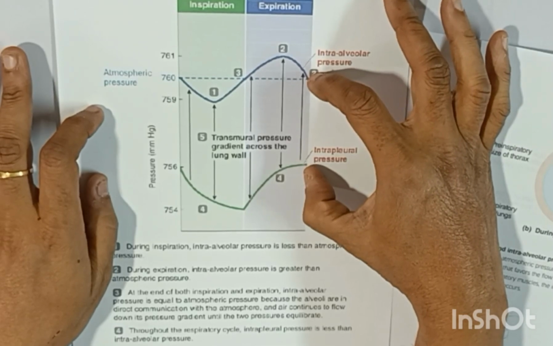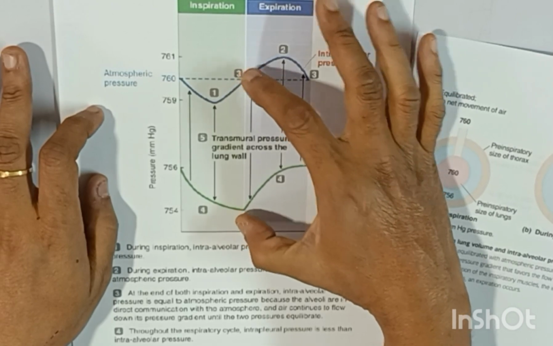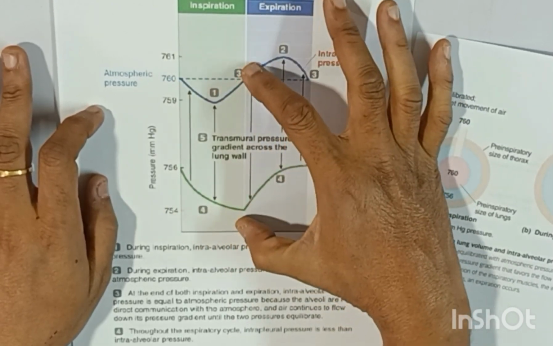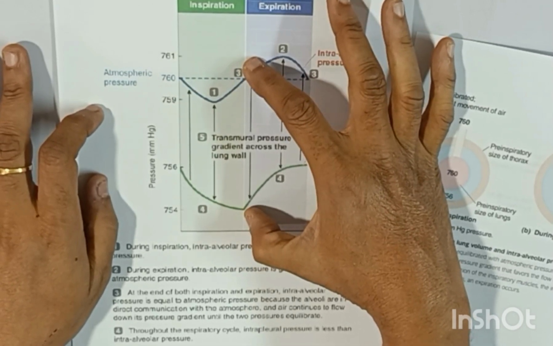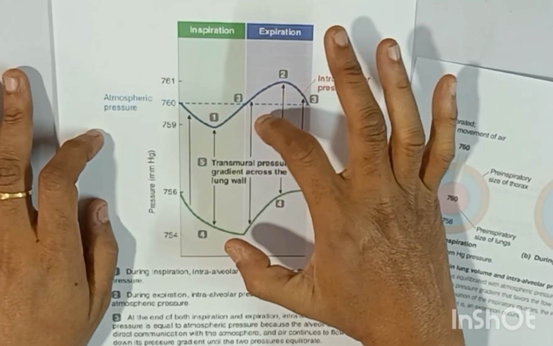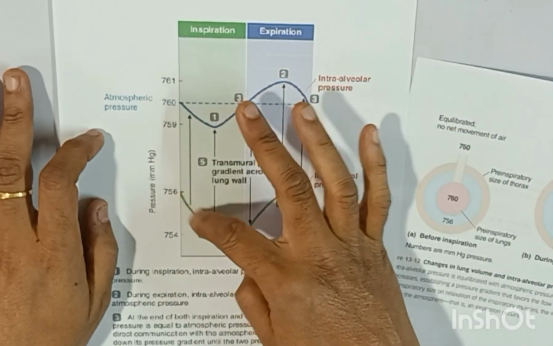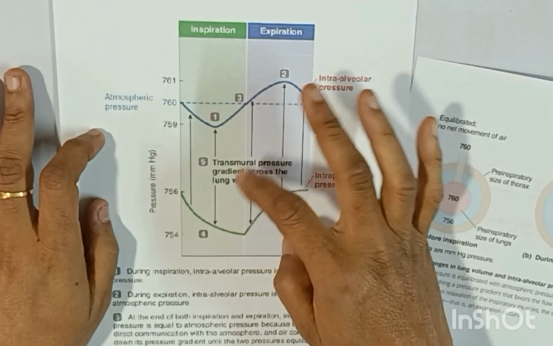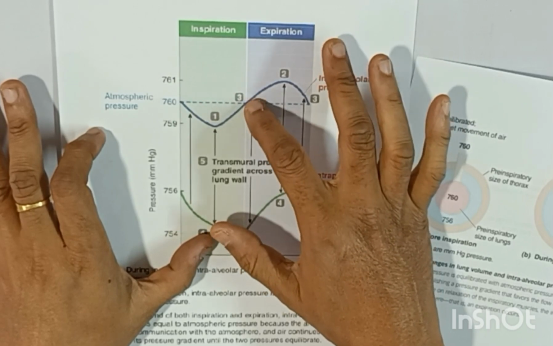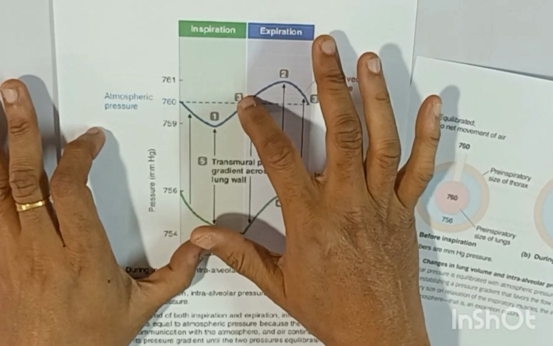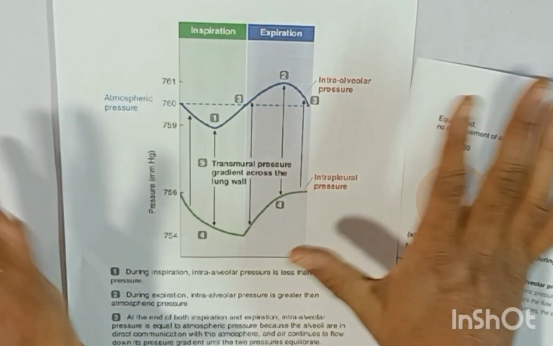At the end of inspiration the transmural pressure gradient has increased, because there is more lowering of the intrapleural pressure, while the alveolar pressure, because of the air supply, is approaching zero. So the gradient is increasing.